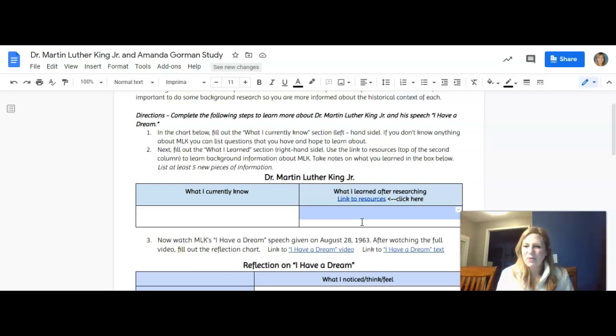And these are all links. And then what you will do is go back to your worksheet and fill in what you learn. And you can just use bullet points or numbers, and the plan is that you will be sharing what you learn the next time we see you in class. So I hope you enjoy that, and I will emphasize you do not have to do number 3. That is the watching and reading the I Have a Dream speech. It's great, but I want to talk to you a little bit before we actually do that. I hope it doesn't take you long, and you can enjoy a little bit of time for your at-home learning.